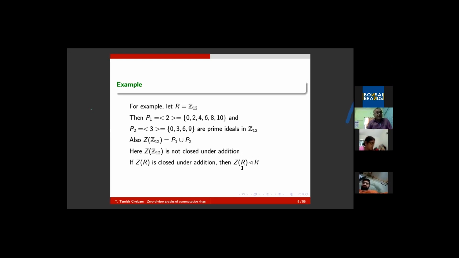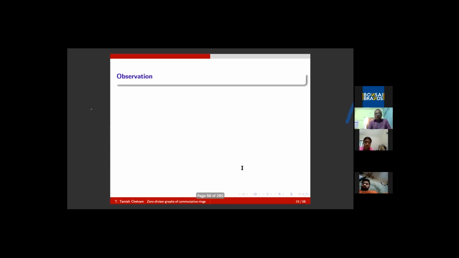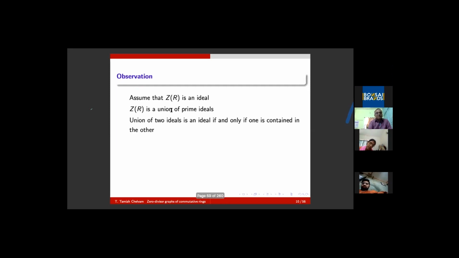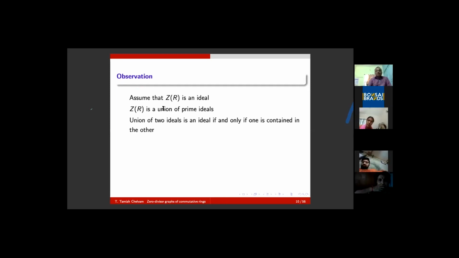Please recall the fact that Z(R) is a union of certain prime ideals. You know, the union of two ideals is an ideal if and only if one is contained in the other.